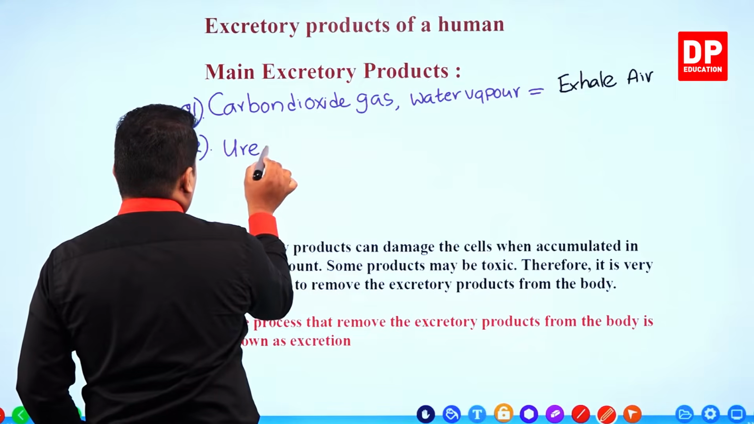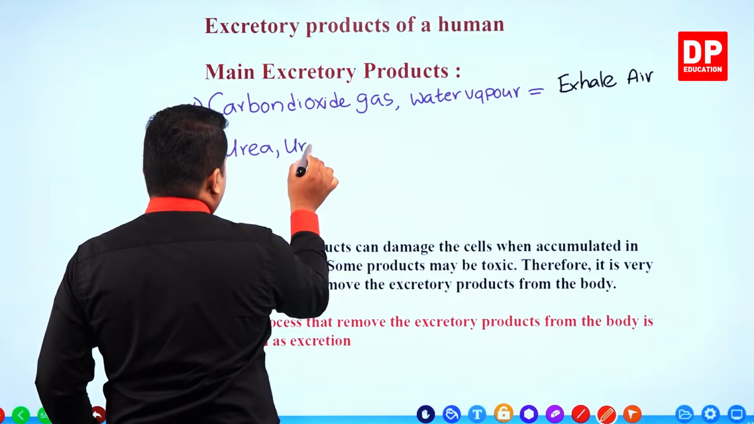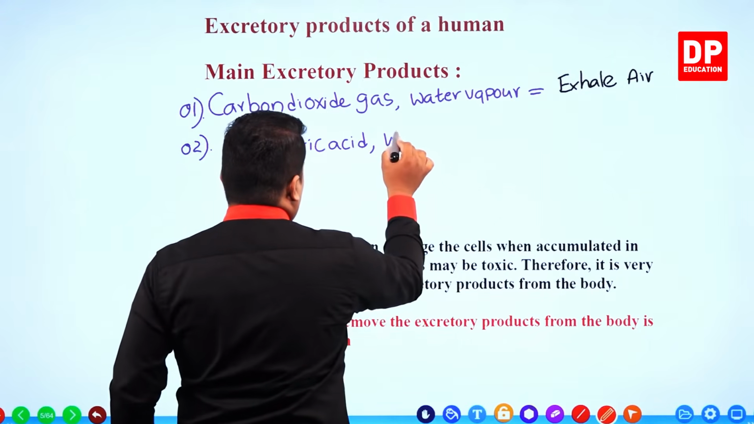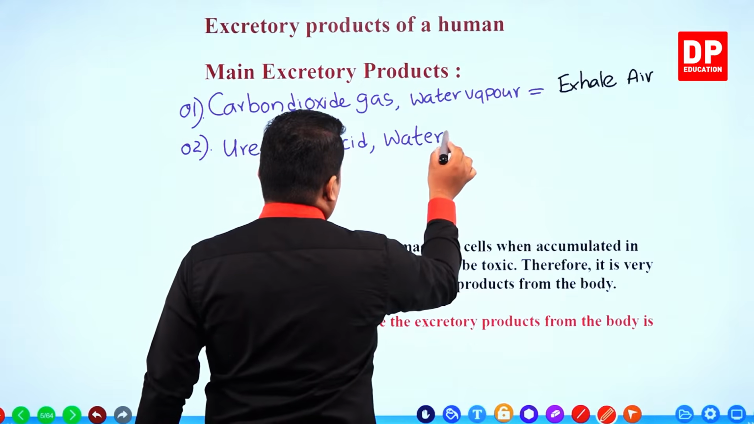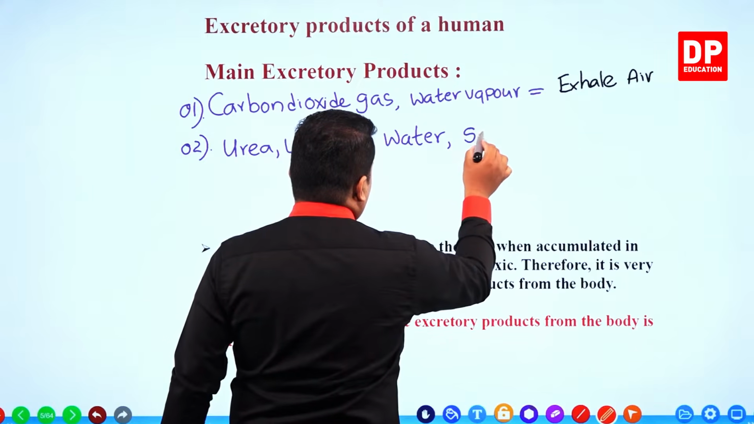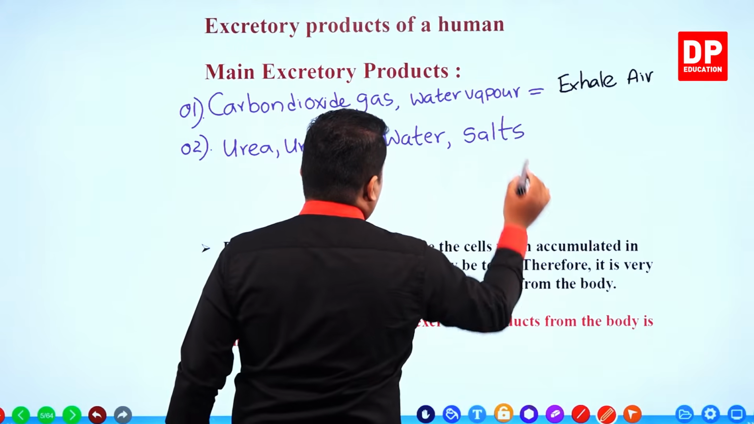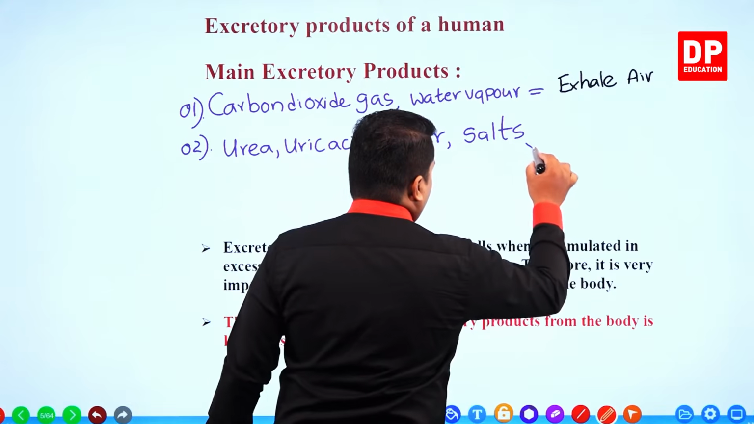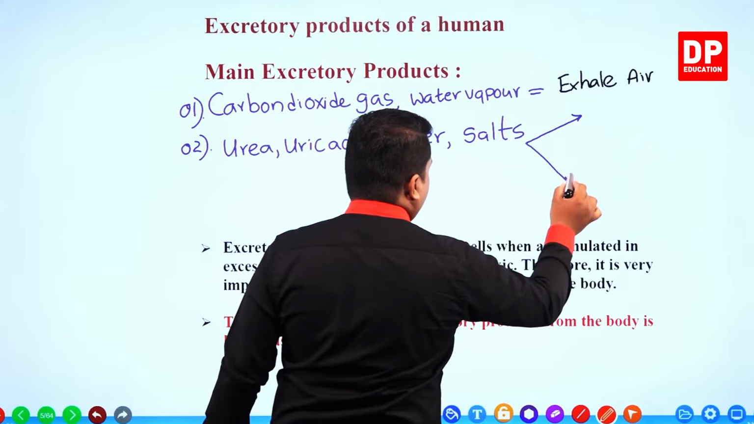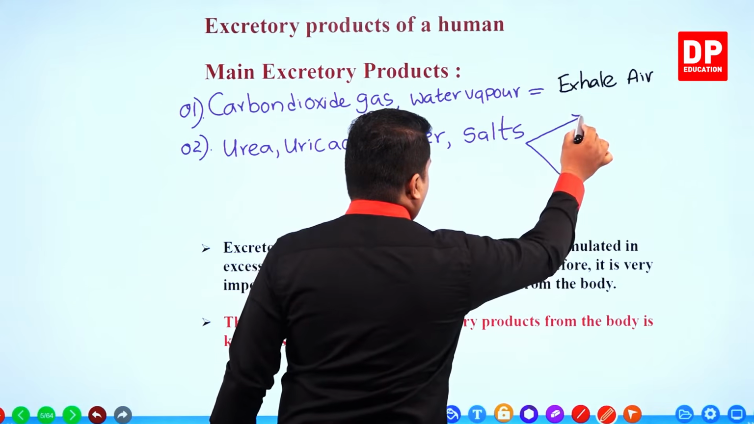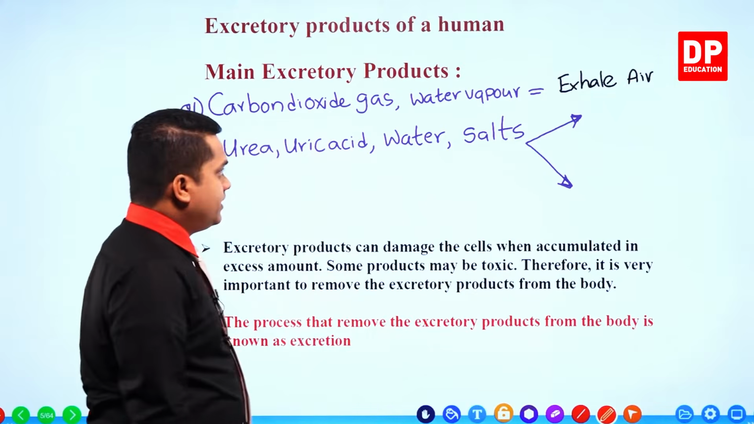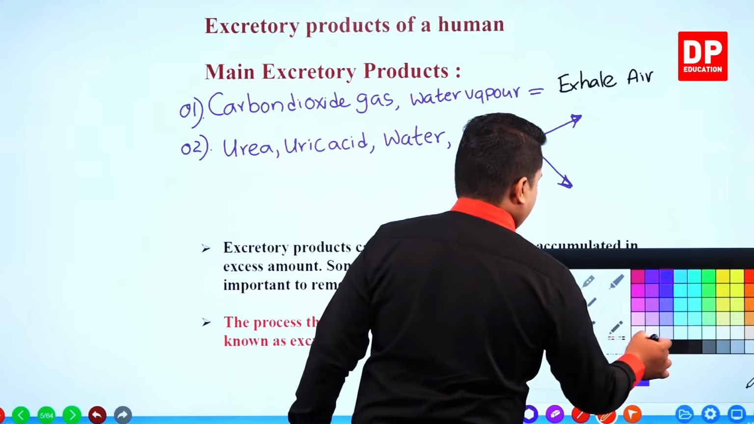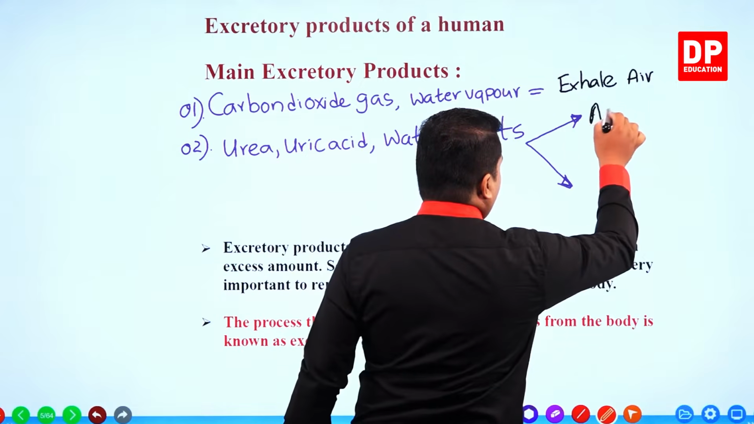Number 2. Urea, uric acid, water and salts. So these substances are getting expelled in 2 different forms, right? In 2 different forms these substances are getting removed from our body. First form is as sweat.